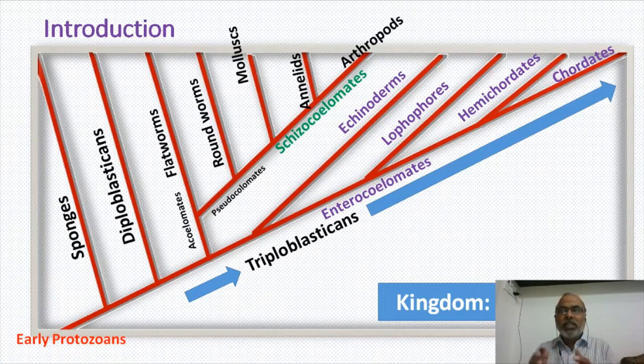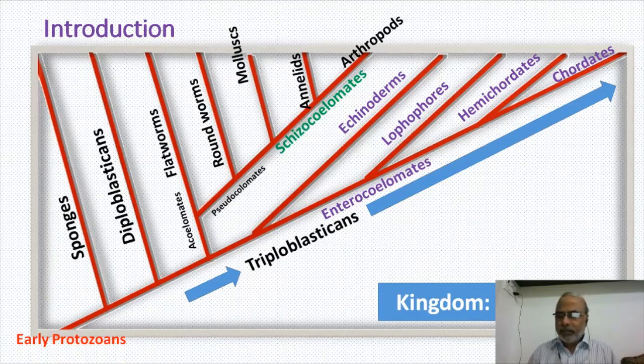In all other animals, evolution is an ongoing process, so macroevolution is occurring, with the formation of genera, orders, families, classes, like that, above the level of the species. But this is not the case with sponges. So sponges are considered as parazoans. They are included under the subkingdom called Parazoa, and the study of sponges is called parazoology.